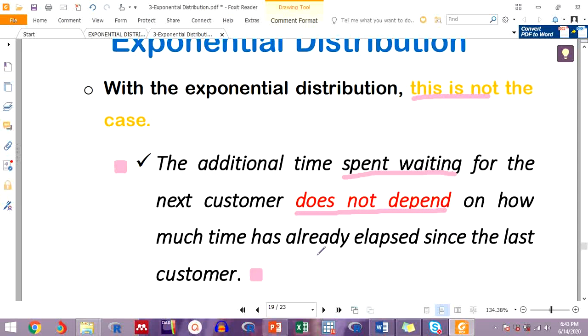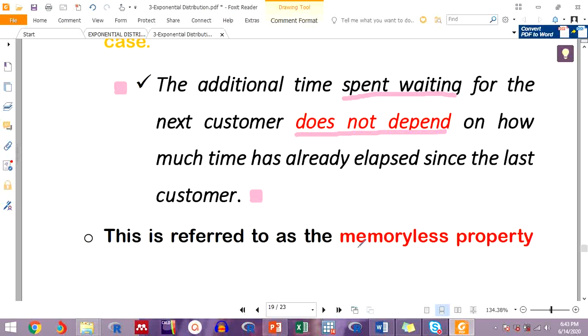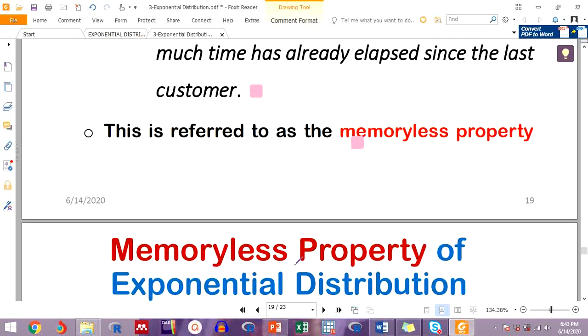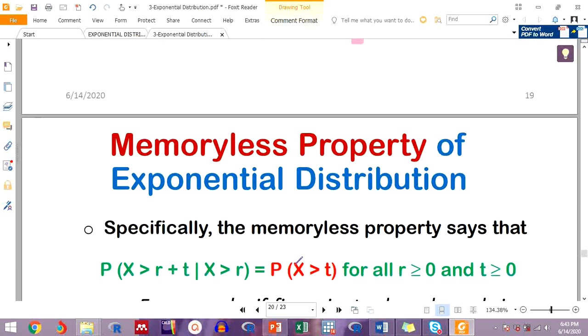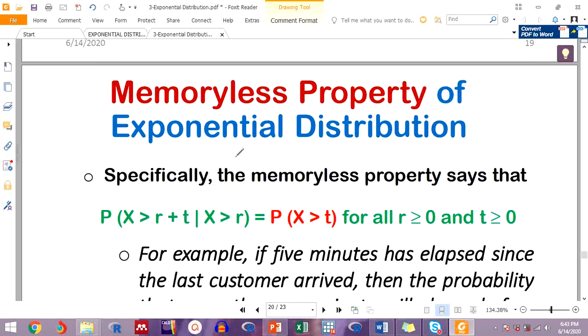So this is the exponential distribution, and it is what we call the memoryless property of an exponential distribution. So this is the memoryless property. Now, how is it? Let's see. Okay. Now here is just an example.